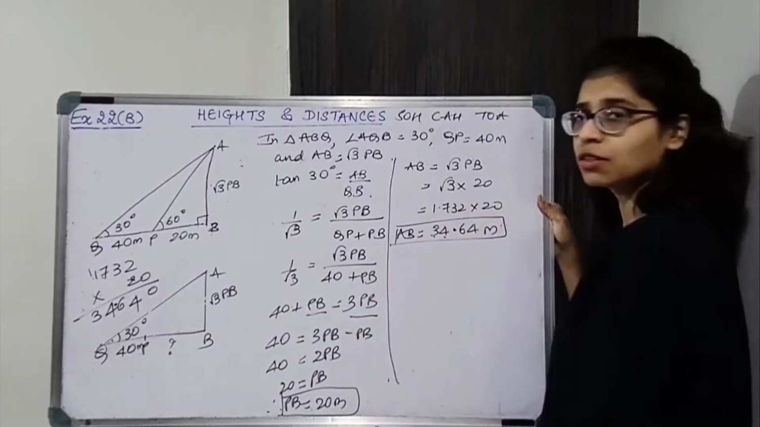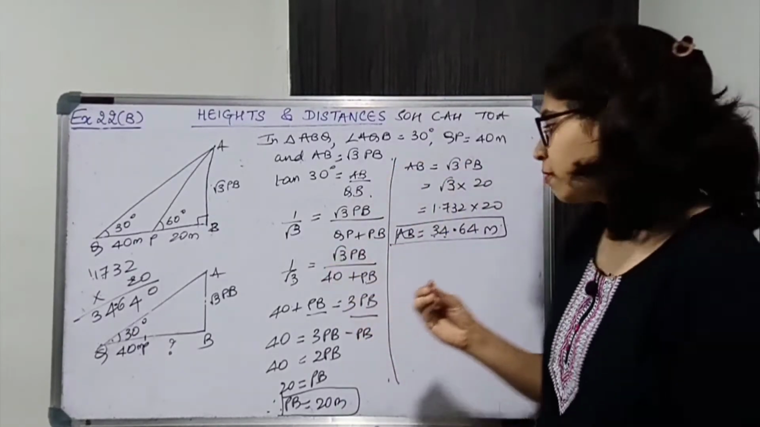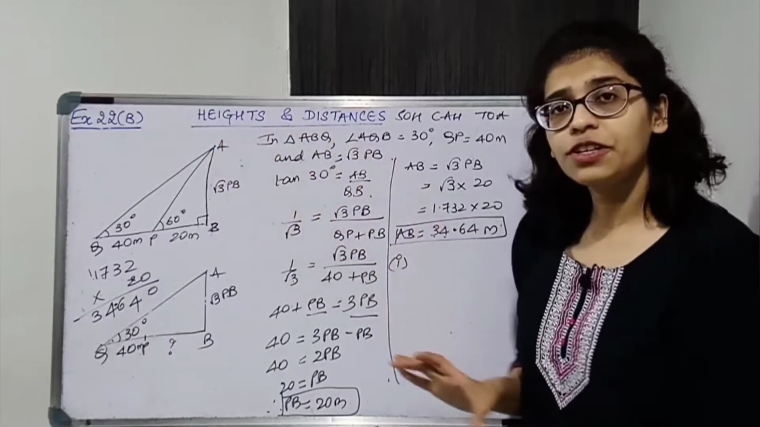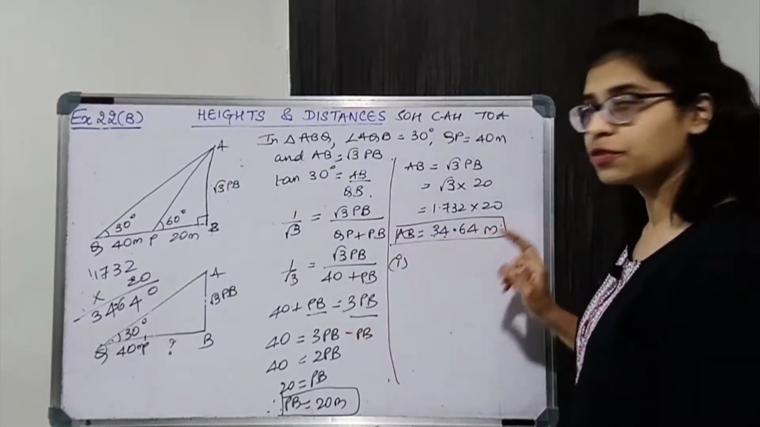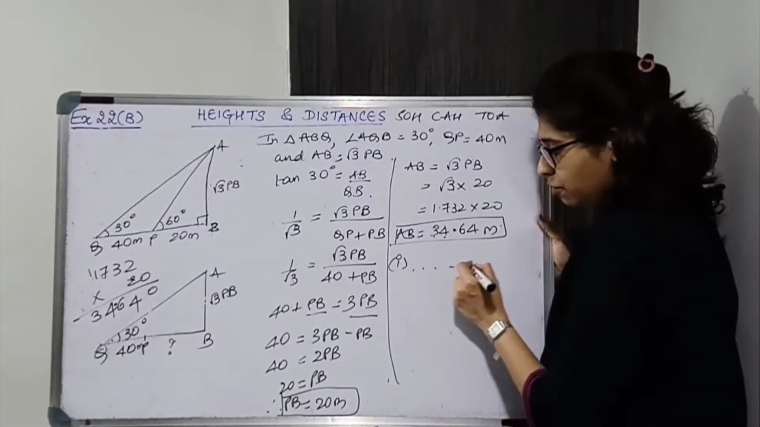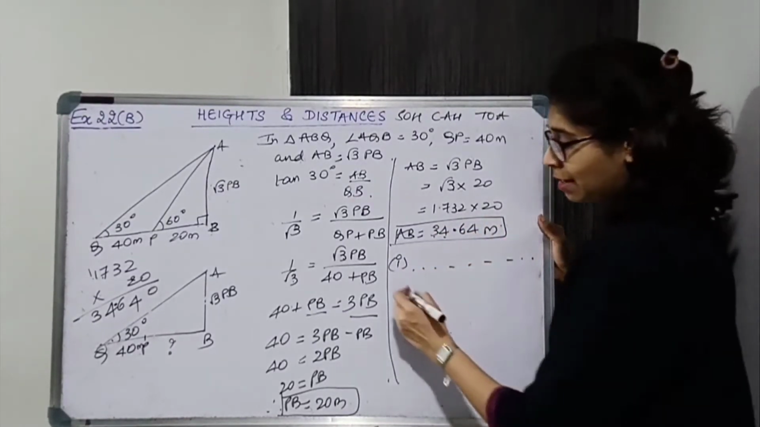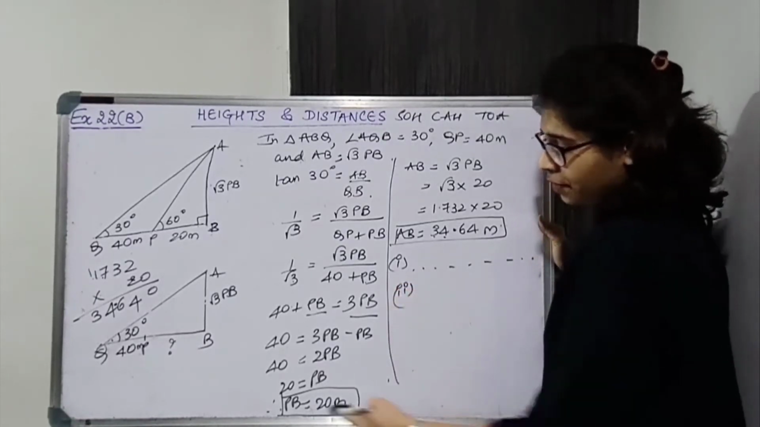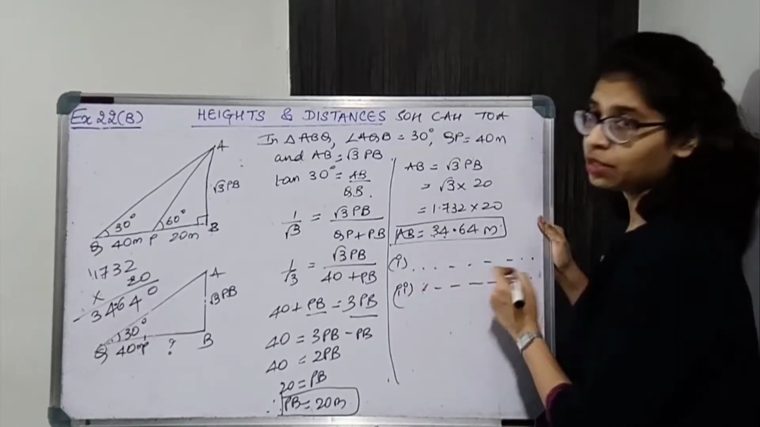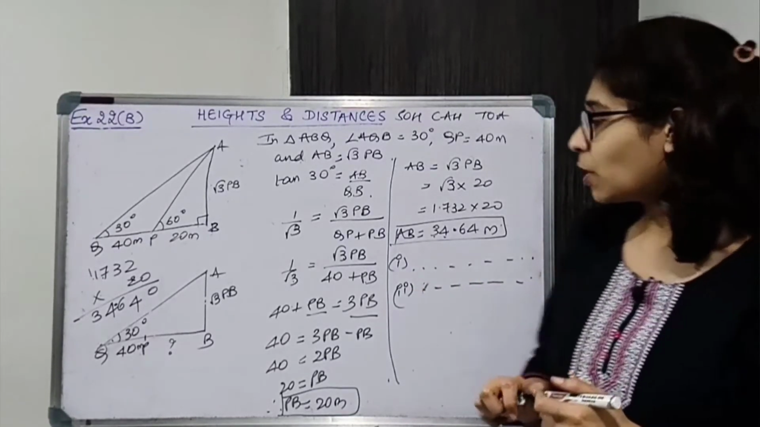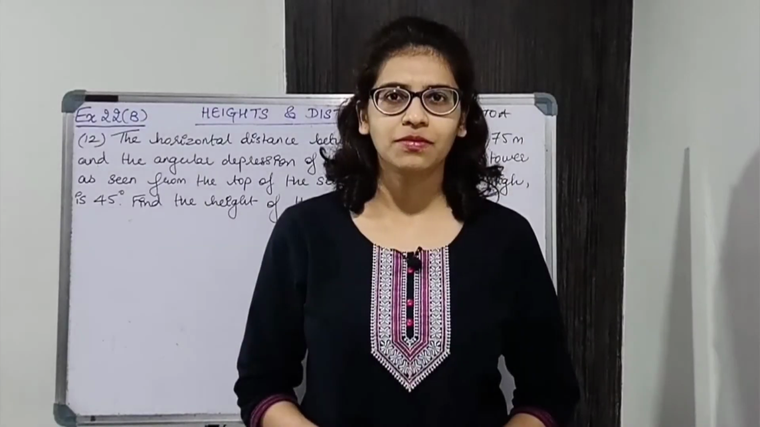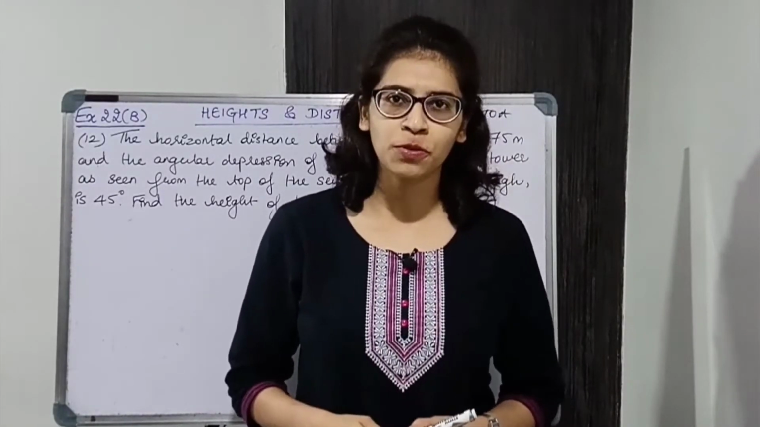Box the answer. Now write down the first part. In the first part we had to find the height of the tree. So this is the height of the tree up to 2 correct decimal places. Write down: height of the tree is 34.64 meters. After this write down the second part. The width of the river is 20 meters. So I hope this part is clear. Don't forget to put correct units. Let's read the next question. Question number 12.